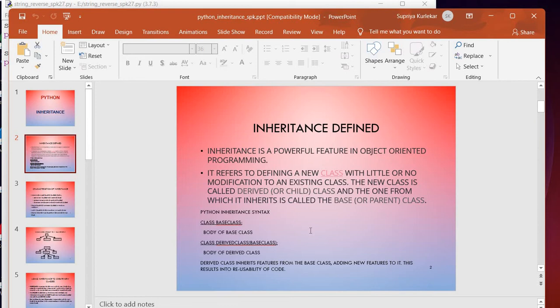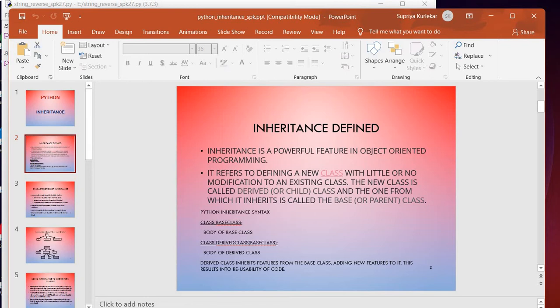It provides reusability of the code. We don't have to write the same code again and again. Also, it allows us to add more features to a class without modifying it. It is transitive in nature, which means that if class B inherits from another class A, then all the subclasses of B would automatically inherit from class A. So this is a very useful feature. As far as object-oriented programming is considered, inheritance is one of the most important aspects and facilities provided.